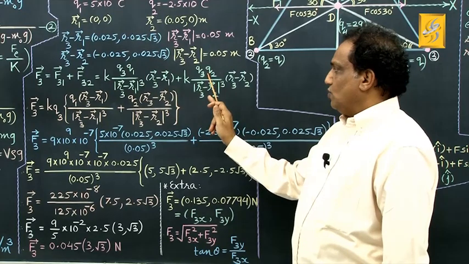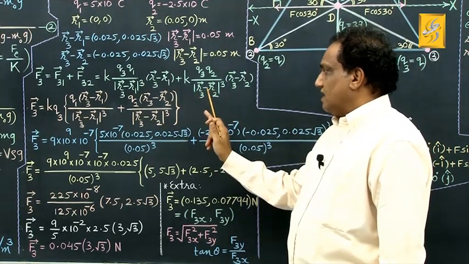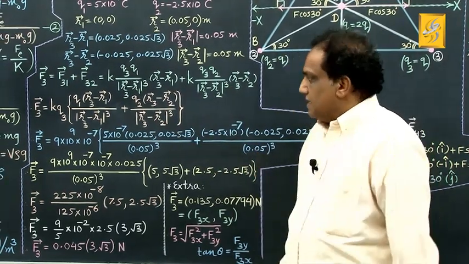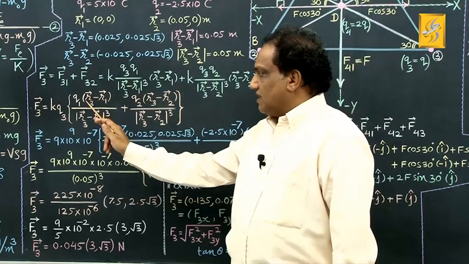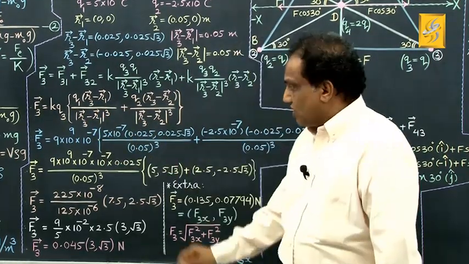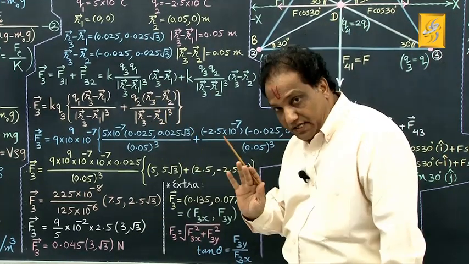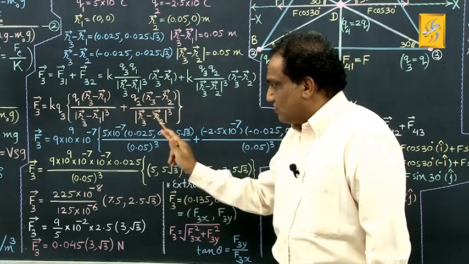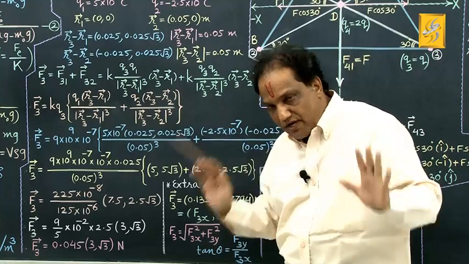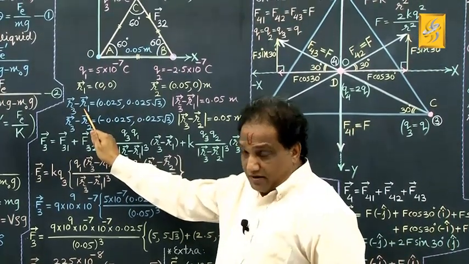Left inside the bracket is Q2 into (vector R3 minus vector R2) upon mod of (vector R3 minus vector R2), whole cube. Correct? Now here we require vector R3 minus vector R1 as well as its magnitude. We also require vector R3 minus vector R2 and also its magnitude. Correct? So let us find out all these values first of all, and then at a time we will substitute all the values.